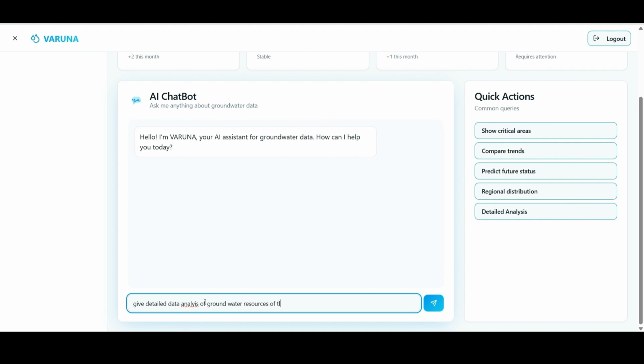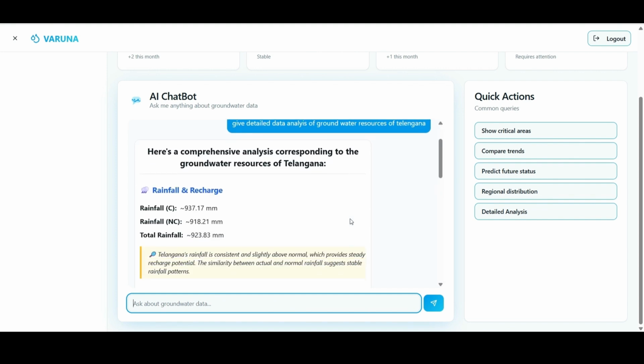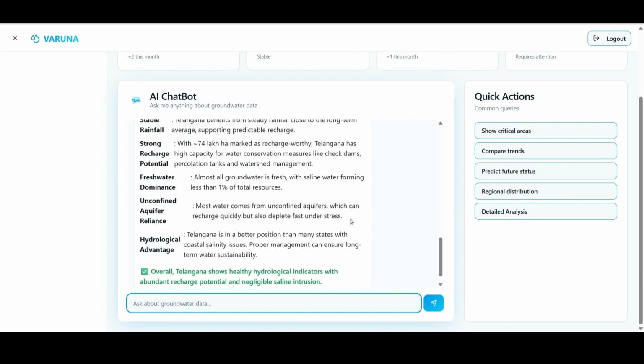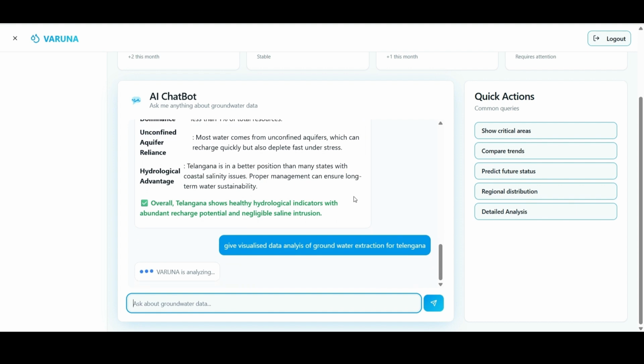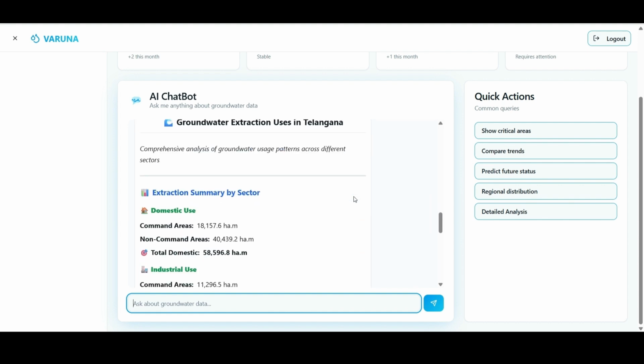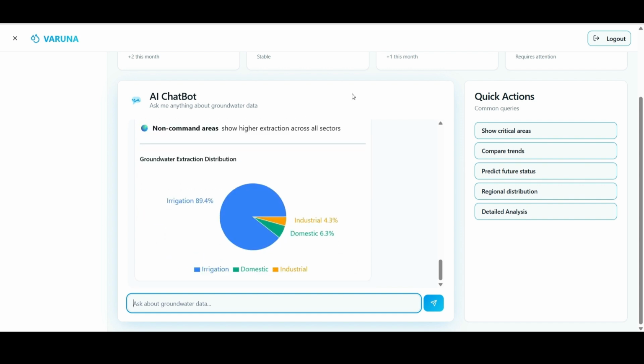Upon analyzing over the prompt, the chatbot will display the relevant data corresponding to the prompt as well as inferences that it can draw from the same. It provides a complete overview as well as a summary for the provided query. For the second prompt that I am giving for providing me a visualized analysis of the data for groundwater extraction for Telangana, the chatbot will take time to analyze and then, via the showcase of graphical representation, it shall answer us. This allows the chatbot to have a much more congenial as well as comprehensive build.